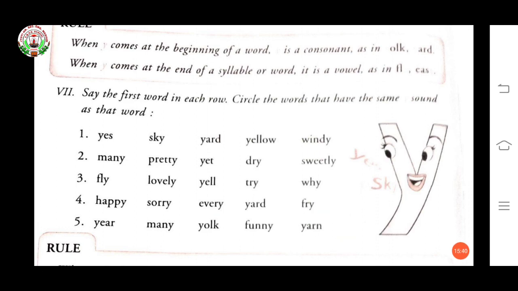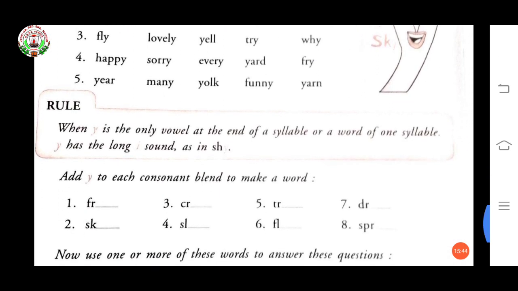You just have to circle it. Now the next rule is when Y is the only vowel at the end of a syllable or a word of one syllable, Y has the long I sound, as in shy.